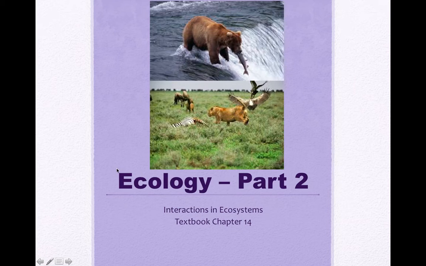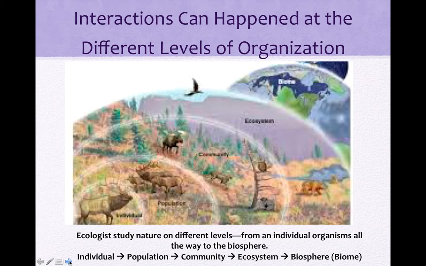All right, so in ecology, we've already talked about how energy is flowing through an ecosystem or throughout species in an ecosystem. And now we're going to be talking about these different levels of organization in an ecosystem. Interactions can happen at many different levels. Ecologists study nature on different levels, all the way from an individual organism to the entire biosphere, the entire world as a whole.